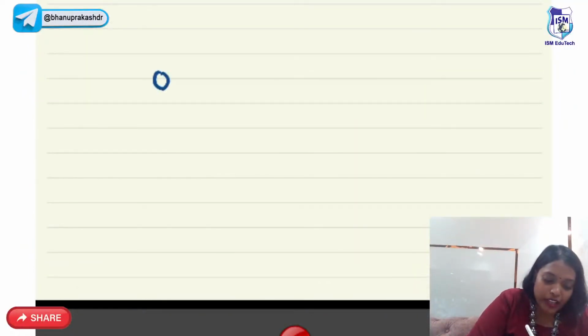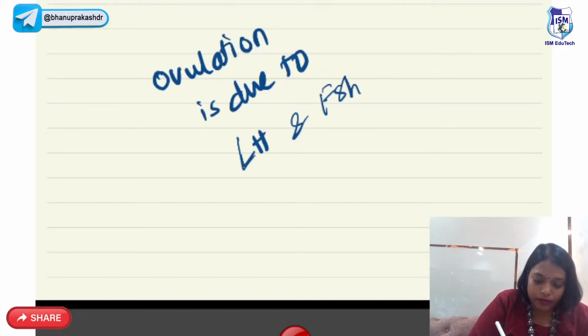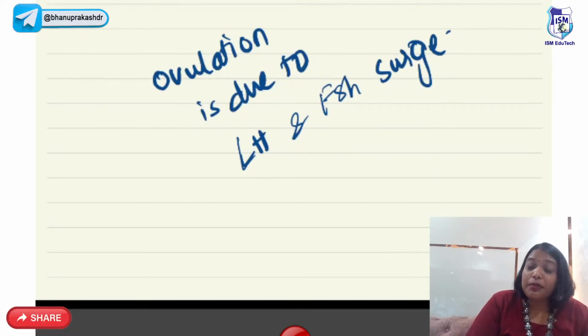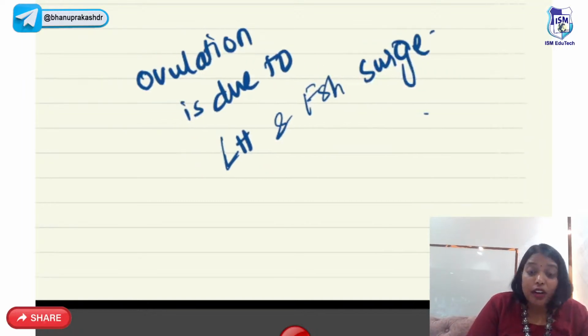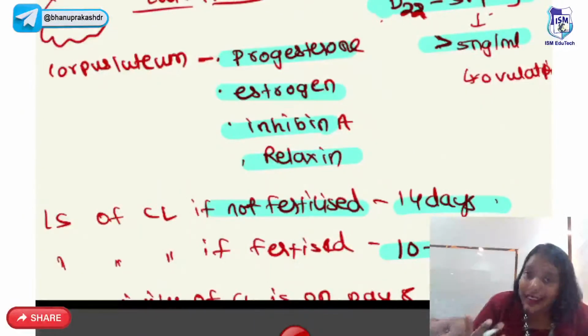Once ovulation takes place, the dominant follicle is now called the corpus luteum, and that is called the luteal phase. Now the corpus luteum secretes both hormones, guys. It secretes progesterone, but it also secretes estrogen, inhibin A and relaxin.